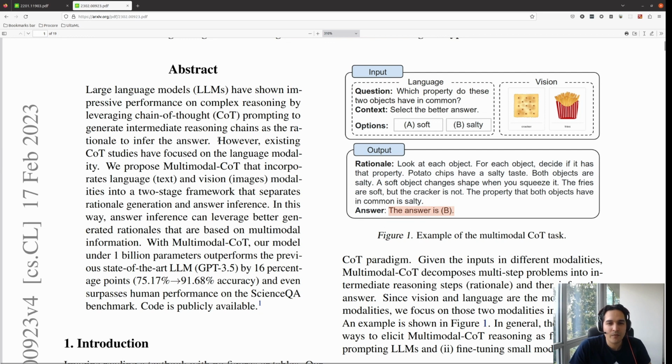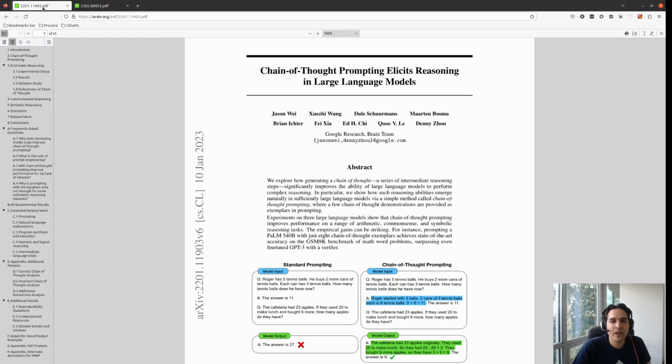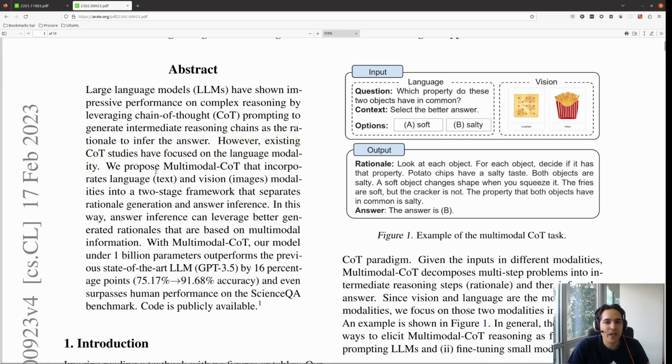I will talk about another paper after this, chain of thought prompting elicits reasoning in large language models. They mention here many papers talked about just using the language model, but here they are also adding another part, making it multimodal, so we are passing an image.